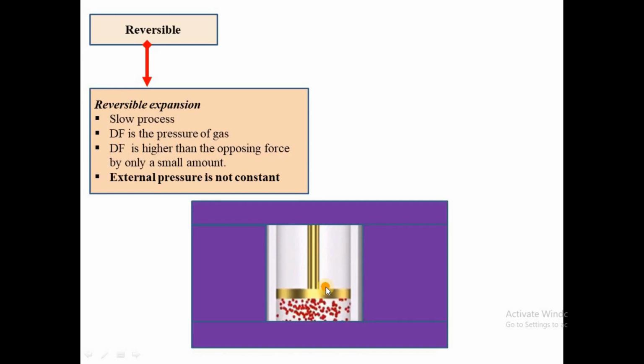The F is the driving force, and it is higher than the opposing force by only a small amount. So we have an expansion, but the difference between the pressure of the gas and the external pressure is not too much. The pressure of the gas is almost equal to the external pressure.